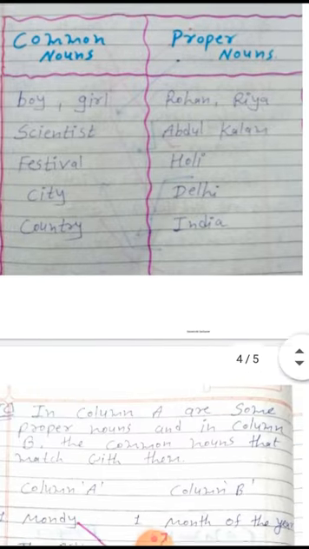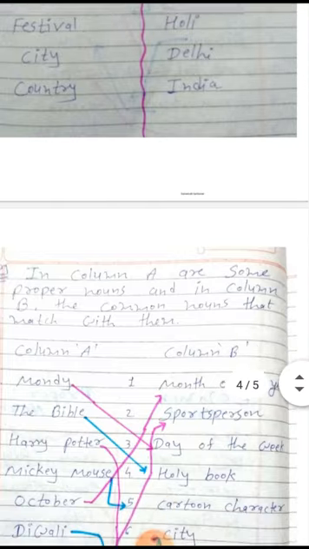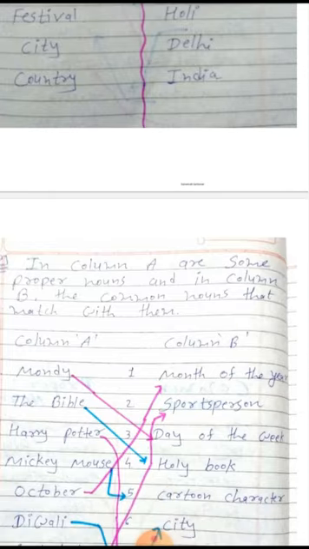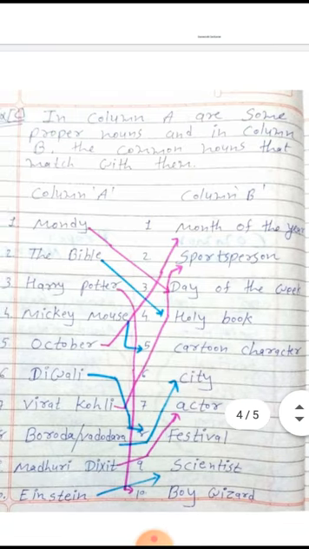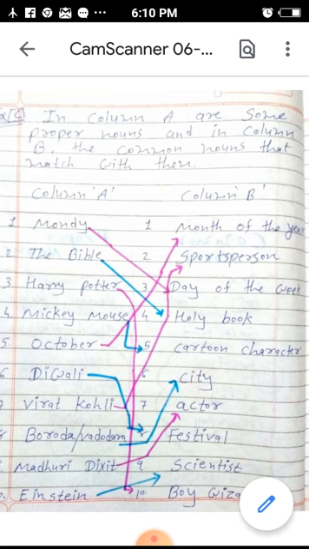Now the next exercise. In column A are some proper nouns, and in column B the common nouns that match with them. Two columns are given. In column A some proper nouns are given, and in column B some common nouns are given. You have to match one with the other. Monday is a day of the week, so you have to match that. You can draw a line with the scale, or you can put a dash and write the correct answer in your notebook. Monday, then dash, then you can write day of the week.